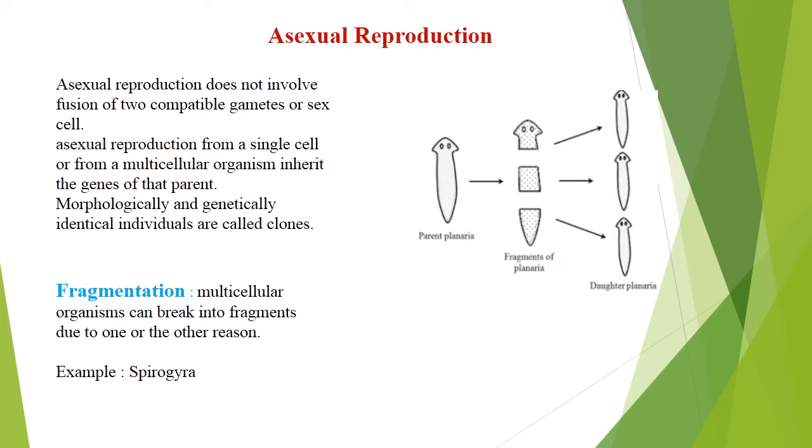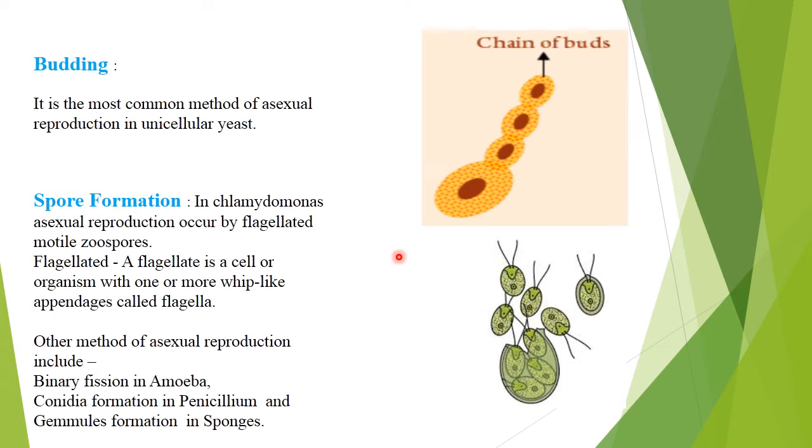Fragmentation, also known as splitting, as a method of reproduction, is seen in many organisms such as bacteria and fungi. So fragmentation is also known as splitting. So this is the parent planaria, and this is the fragmented planaria. It means that the parent planaria is splitting into three parts, and there are the daughter planaria. Example.